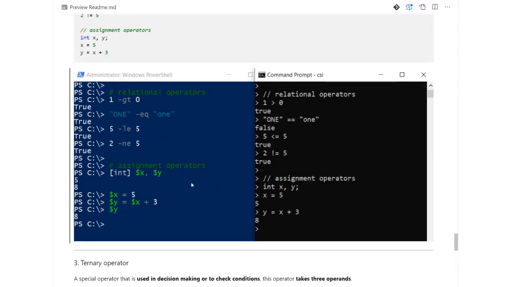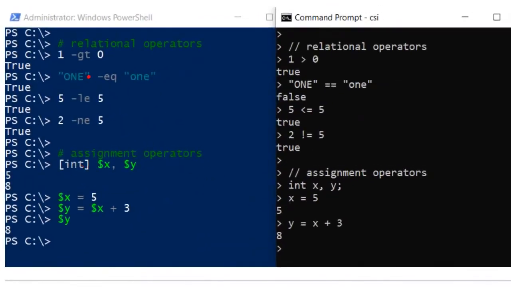All right. In PowerShell, when you use relational operators on strings, everything is case insensitive. So if you write all the letters in capitals and compare with the same string in small case, you get the value true.